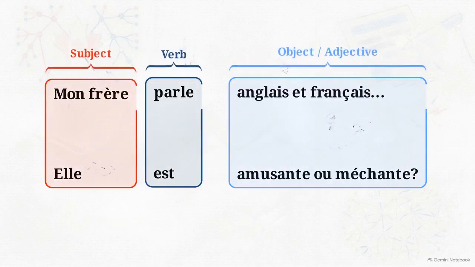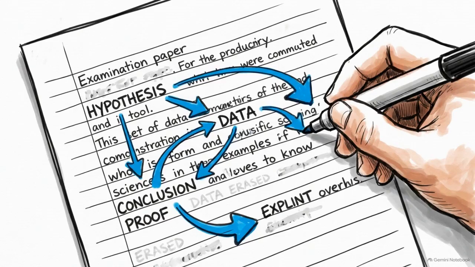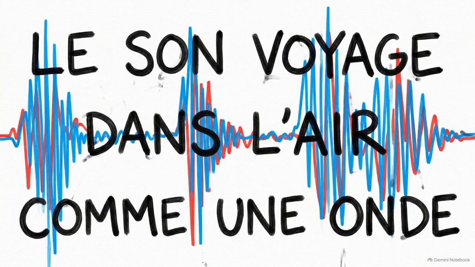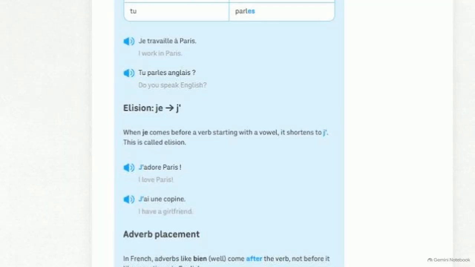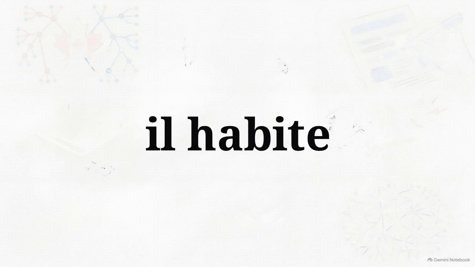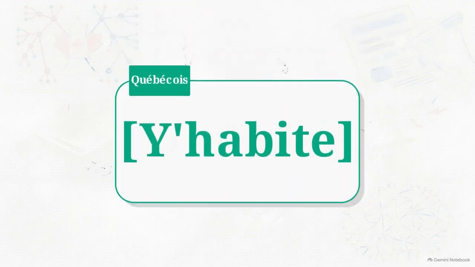When diagrammed, the subject, verb, and object clusters remain distinct, isolating the action and its placement. Maintaining this mental map of dependencies is necessary for producing accurate written expression under exam conditions. The final layer is reconciling this written syntax with real-world audio tracks. Standard rules like elision already force words together, compressing je adore into j'adore when a vowel follows the subject. When we apply the Quebecois phonetic overlay to our compound sentence, il habite reduces to y habite.